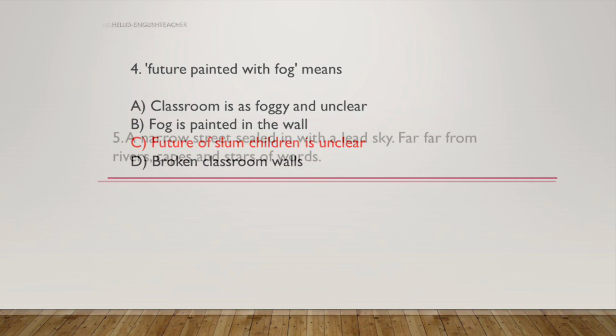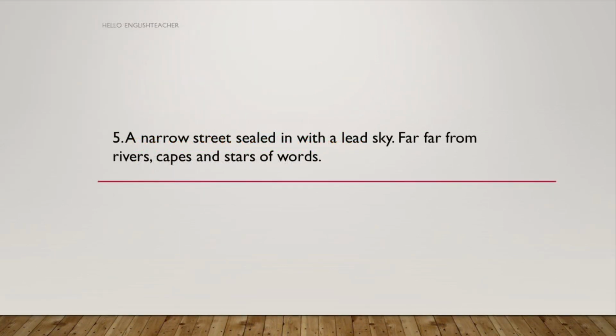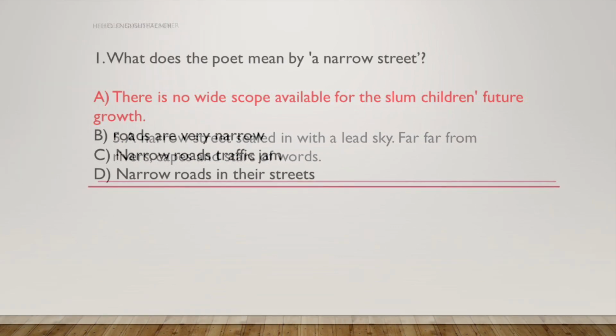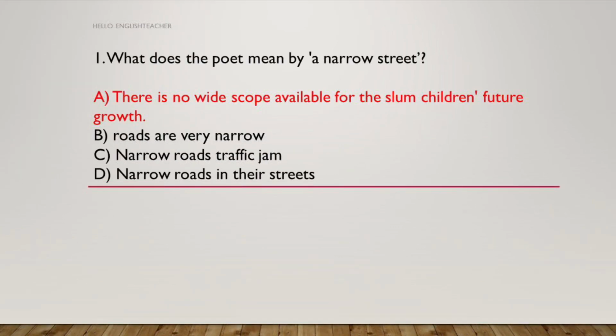So next stanza, a narrow street sealed in with a lead sky, far, far from rivers, capes and stars of words. So let's look at the questions. Question number 1. What does the poet mean by a narrow street? There is no wide scope available for the slum children's future growth. Narrow roads, traffic jam, narrow roads in the street. So the answer is A. There is no wide scope available for the slum children and their future is bleak or unclear.